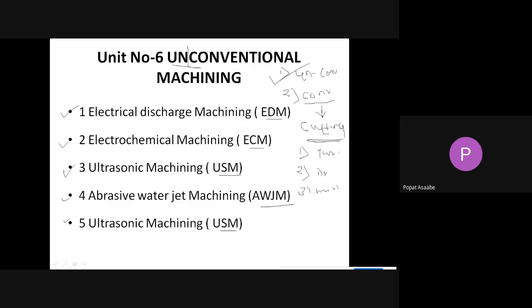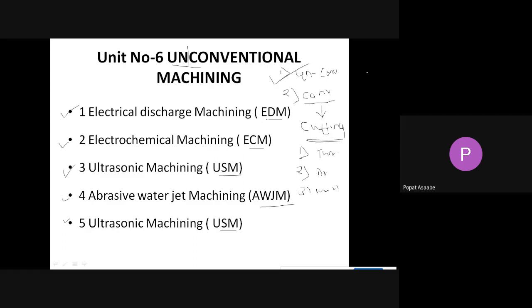Once again I will repeat the definition. Unconventional machining is the process of removing material from the workpiece with the help of energy. That energy may be mechanical, thermal, electrical, or chemical, or a combination of these.